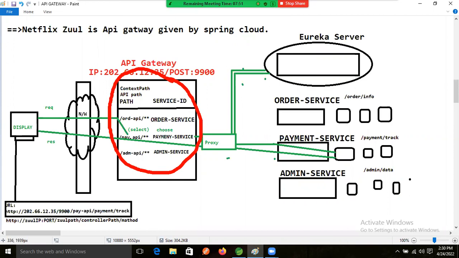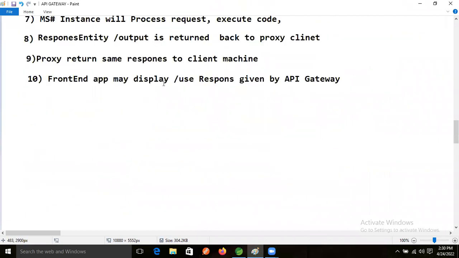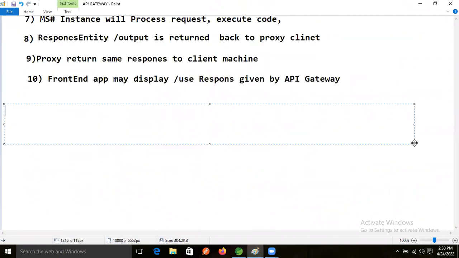So the coding part about Zuul, let's understand. Zuul coding points.